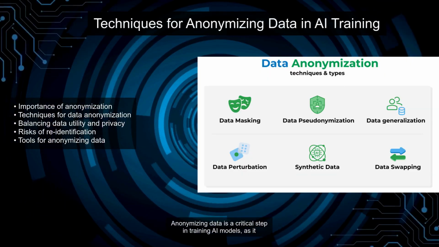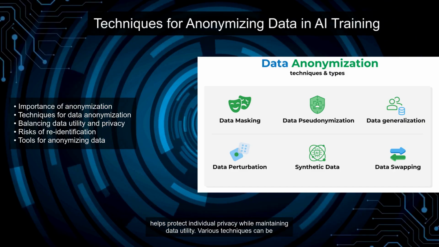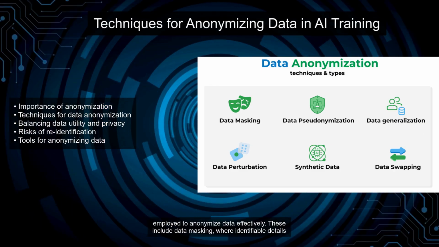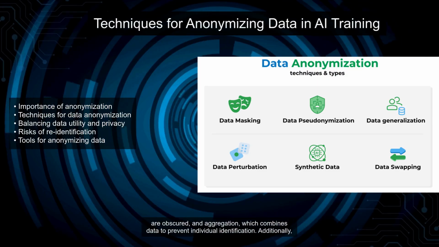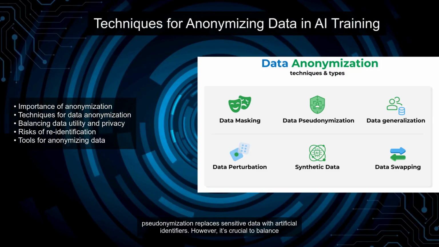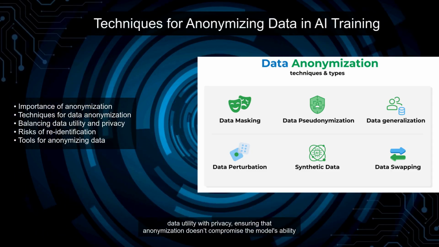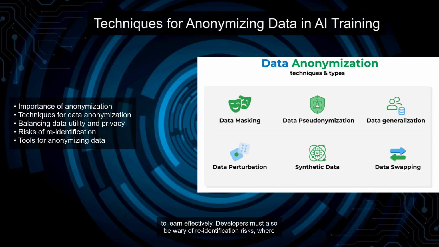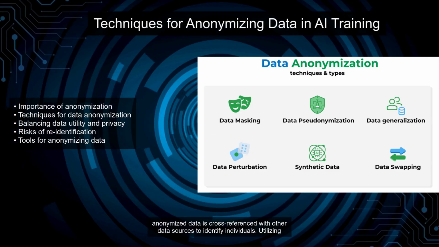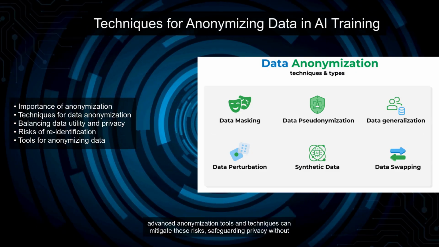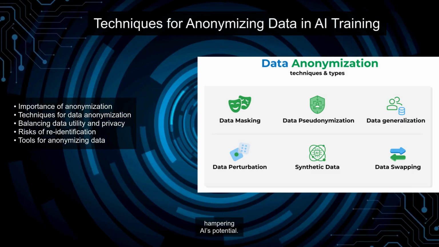Anonymizing data is a critical step in training AI models, as it helps protect individual privacy while maintaining data utility. Various techniques can be employed to anonymize data effectively. These include data masking, where identifiable details are obscured, and aggregation, which combines data to prevent individual identification. Additionally, pseudonymization replaces sensitive data with artificial identifiers. However, it's crucial to balance data utility with privacy, ensuring that anonymization doesn't compromise the model's ability to learn effectively. Developers must also be wary of re-identification risks, where anonymized data is cross-referenced with other data sources to identify individuals. Utilizing advanced anonymization tools and techniques can mitigate these risks, safeguarding privacy without hampering AI's potential.